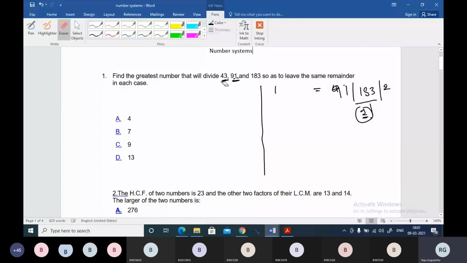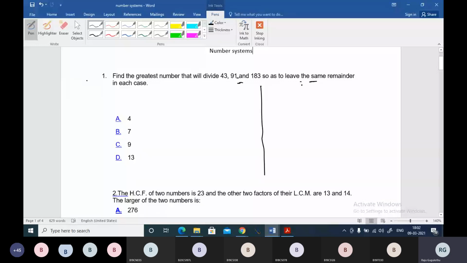What I told you just now is, find the greatest number. Whenever you find this statement, you get the idea that we have to find the HCF of the given numbers, right? This is a second step problem. Generally, if we ask you to find the HCF of 13, 14 and 23, you will directly apply the division method. But in this question, they want the same remainder, boss.